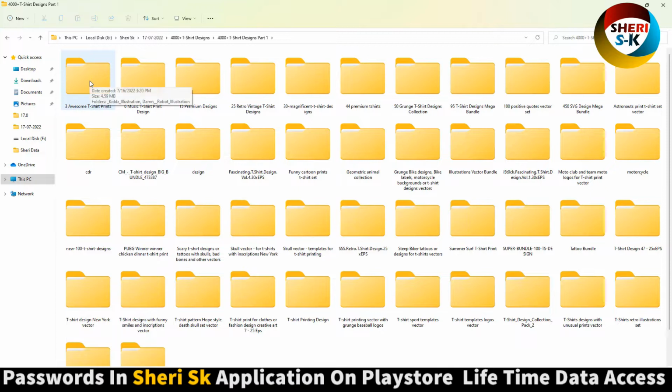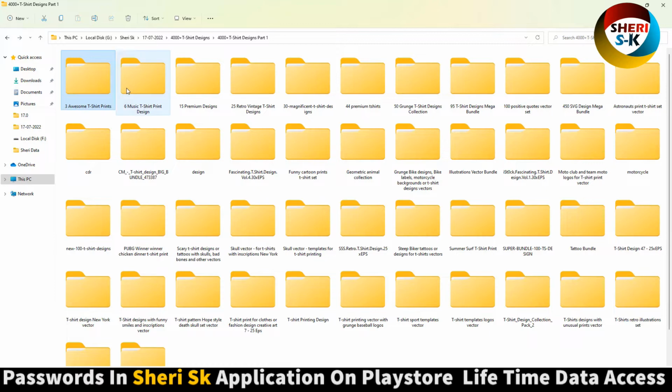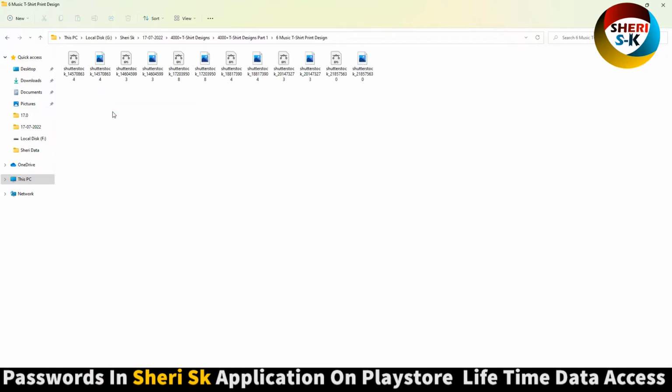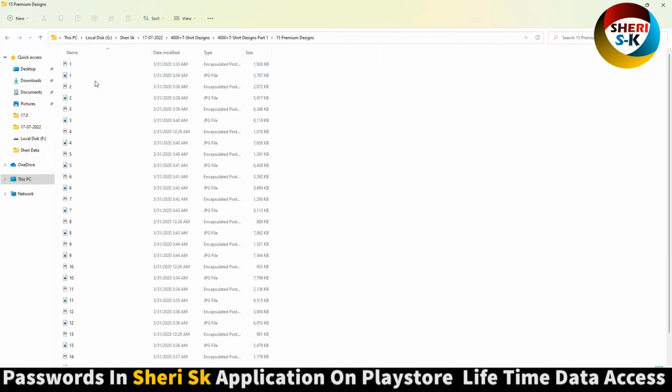Here are 3 awesome designs in AI, PDF, PNG. Here are 3 PNG designs. Okay, and next is 3 music. Wow, Shutterstock. And next is premium.